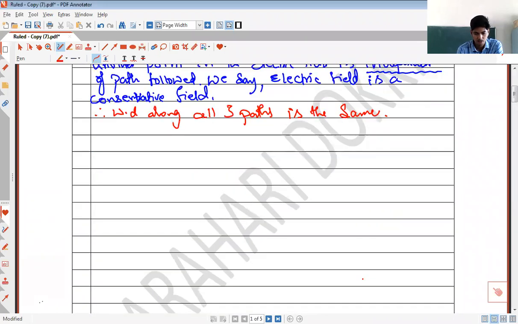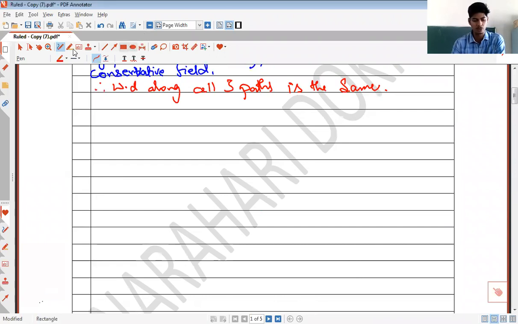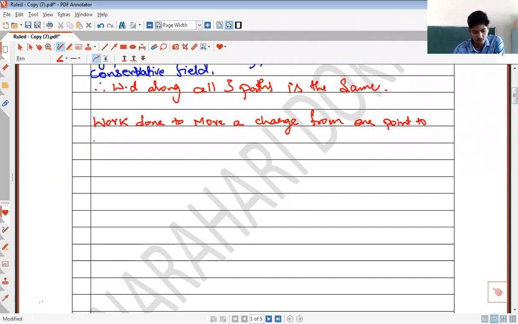So after understanding the work done to move the charge from one point to another point in the electric field, we will now try to calculate what amount of work is to be done to move a charge from one point to another point in the electric field.